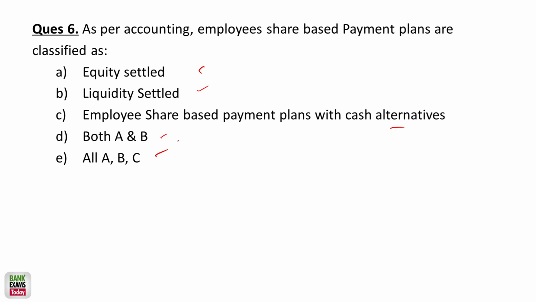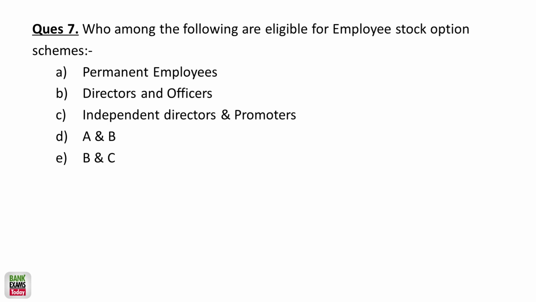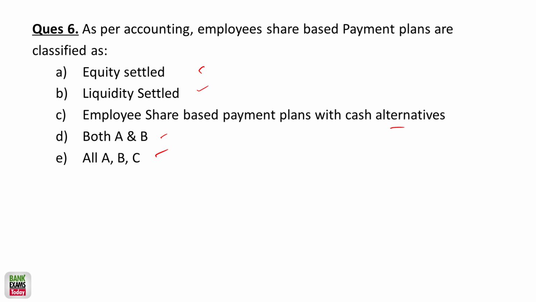So as per accounting, employee share based payment plans are classified under what? If you know the correct answer, let me know. I'm just looking at the options. You can tell me the correct answer anytime. Anybody from the student side?